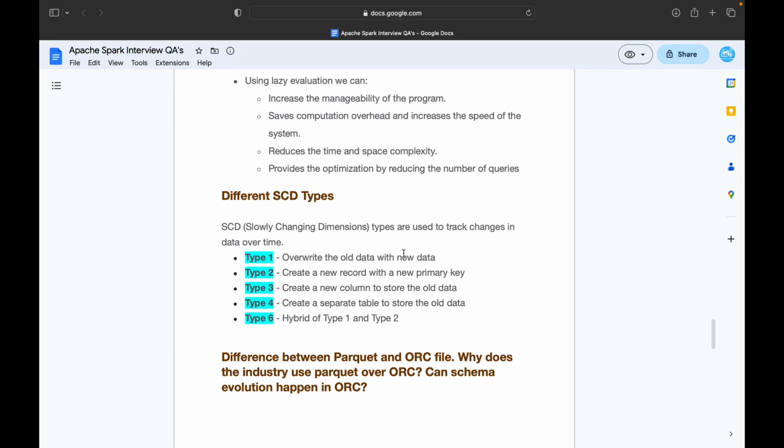Then type 3 is create a new column to store the old data. And type 4 is create a separate table to store the old data. And finally, type 6 is a hybrid of type 1 and type 2. So these are the different types of SCDs.